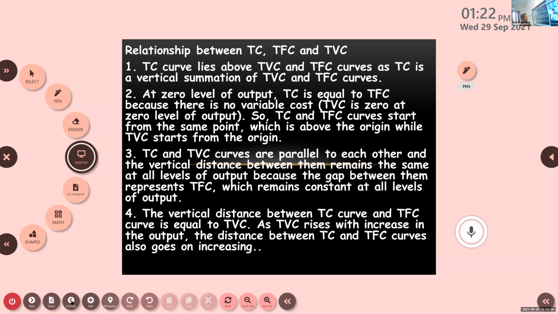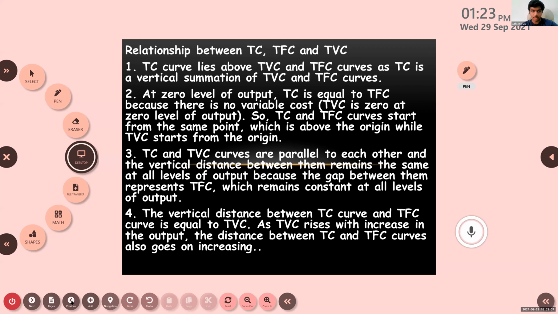At the zero level of output, TC is equal to TFC because there is no variable cost. Okay, at zero level of output, total cost will always be equal to TFC because there is no TVC involved. As output increases, we will have some variable cost, but that is not involved if there is no output. That is the second relation. Third one, Abhilash.